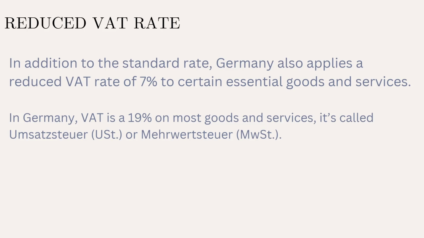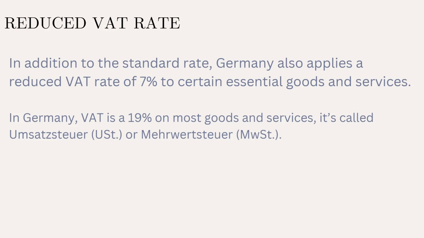Just for an example, if you have gone to the supermarket, you would have noticed there are a couple of varieties of milk in Germany. For example, milk made out of soya, oats, or almonds.